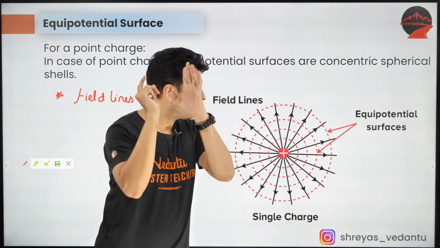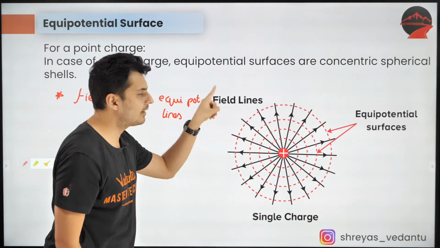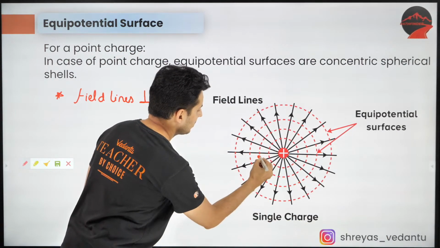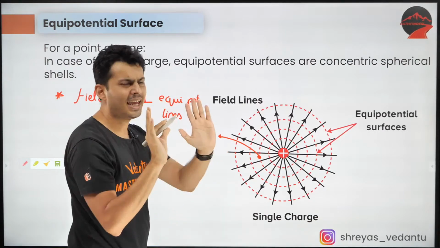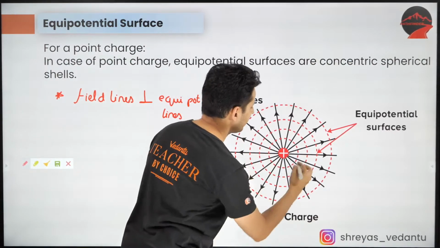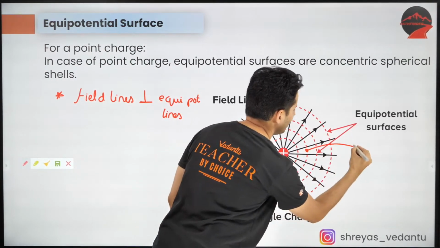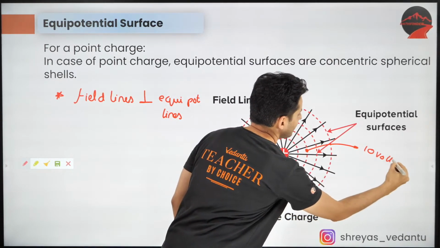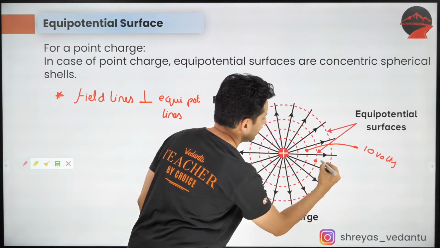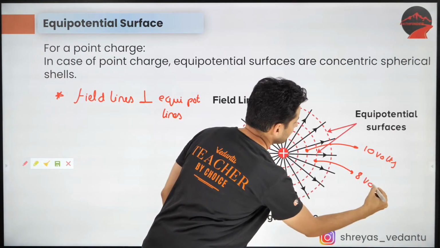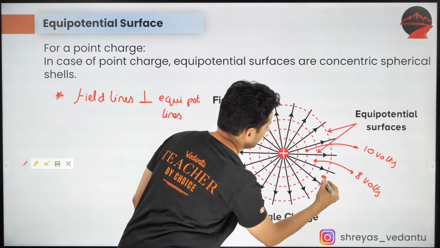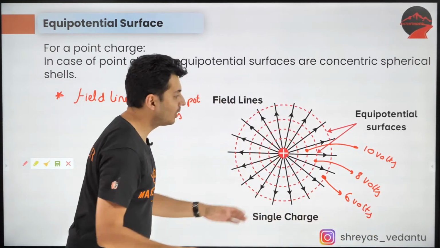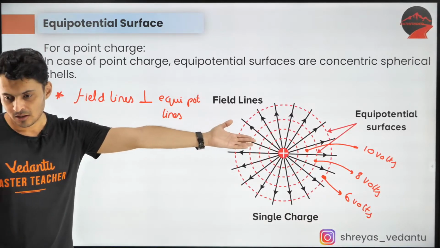Okay. Now, next thing, check the direction. Guys, before doing that, if I ask you the potential at this point, let's say it is 10 volts. The potential at this point may be 8 volts. The potential at this point may be 6 volts. Can you now think of something else?